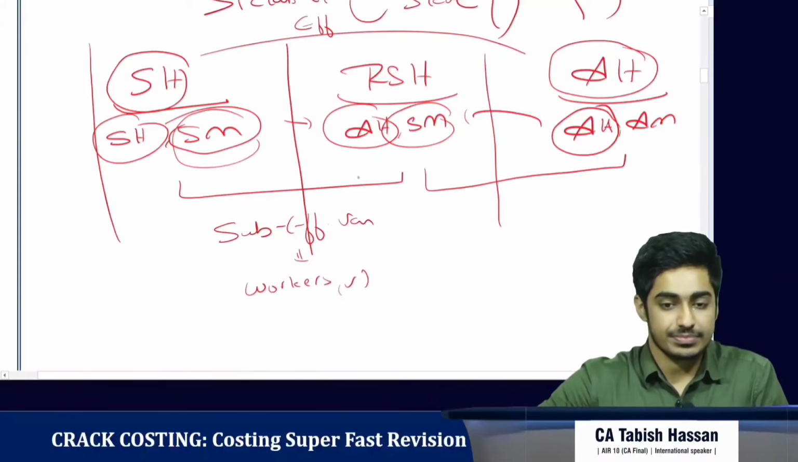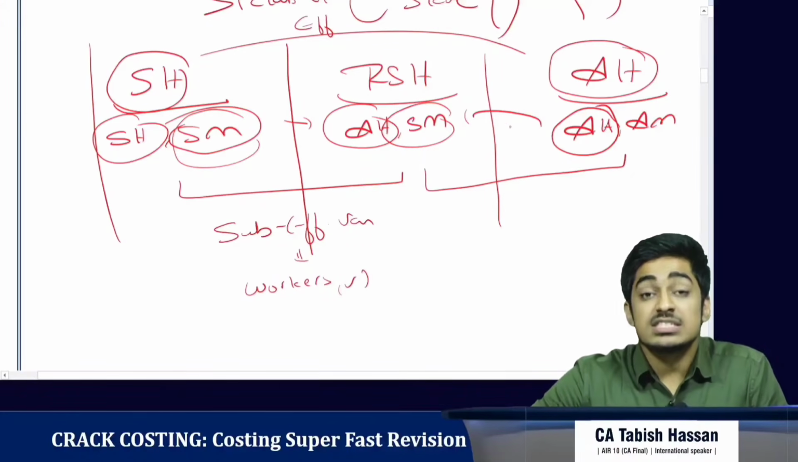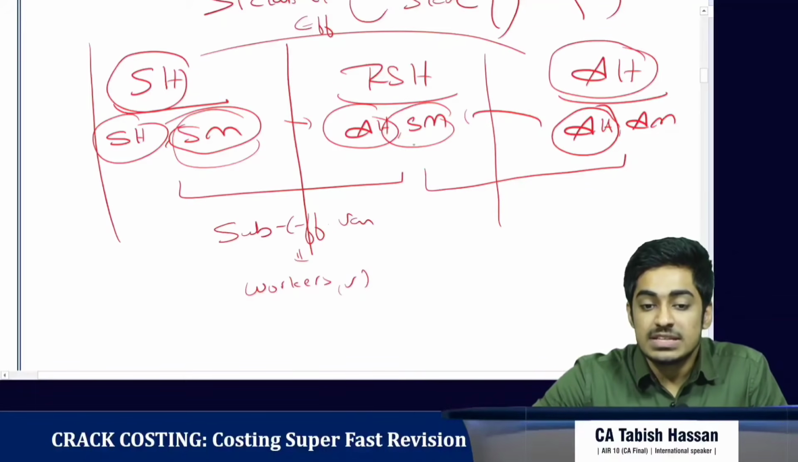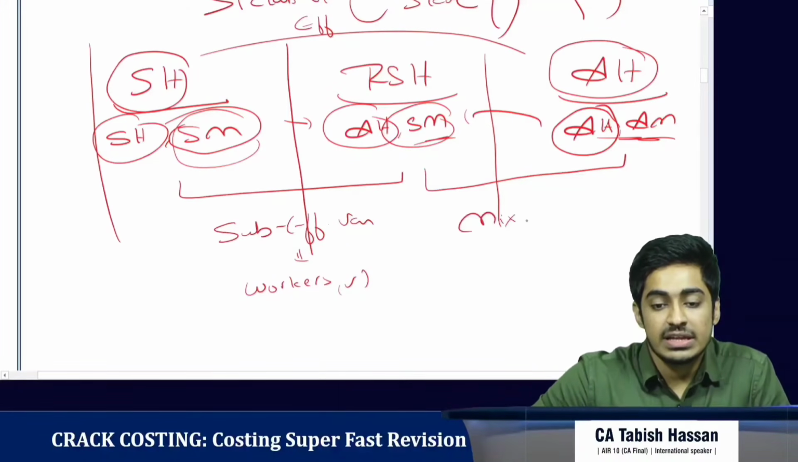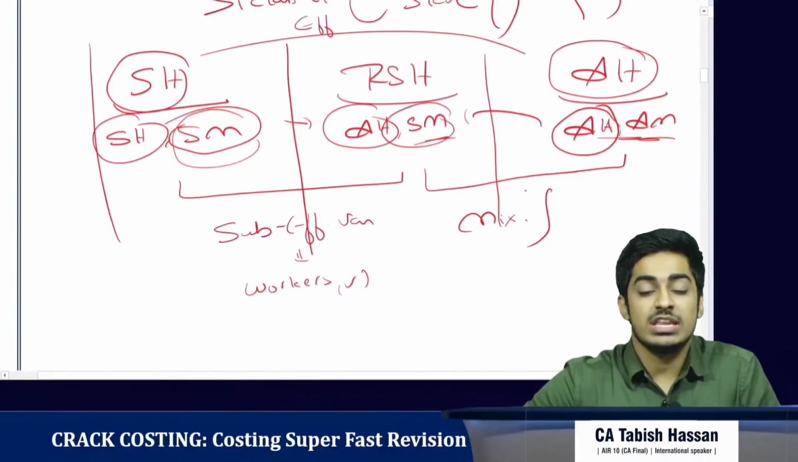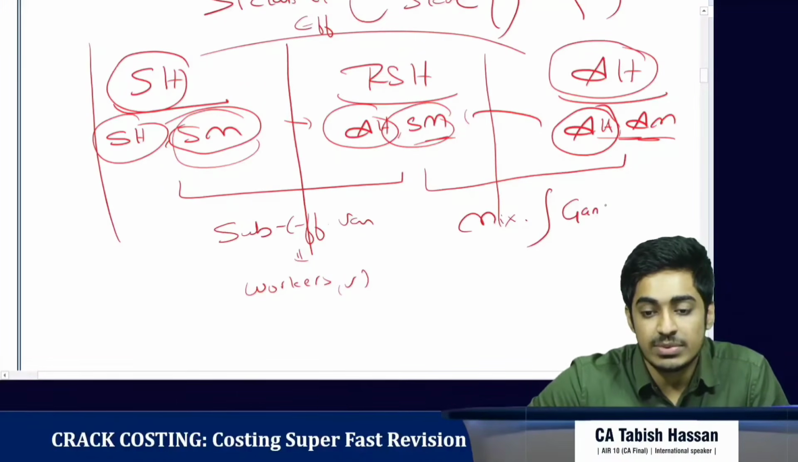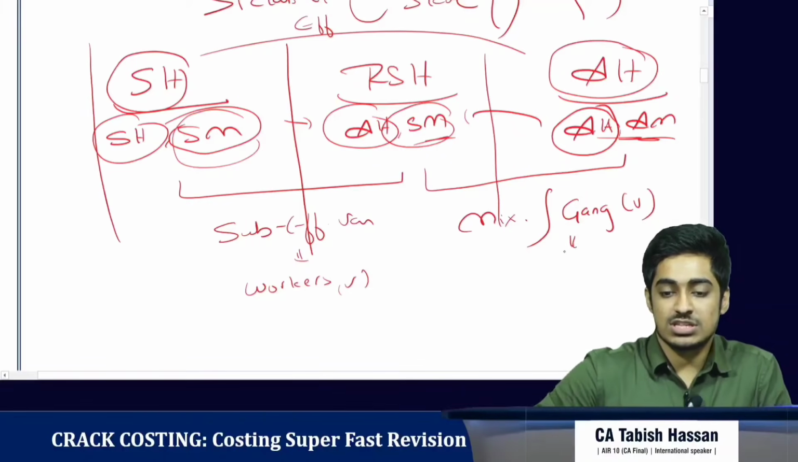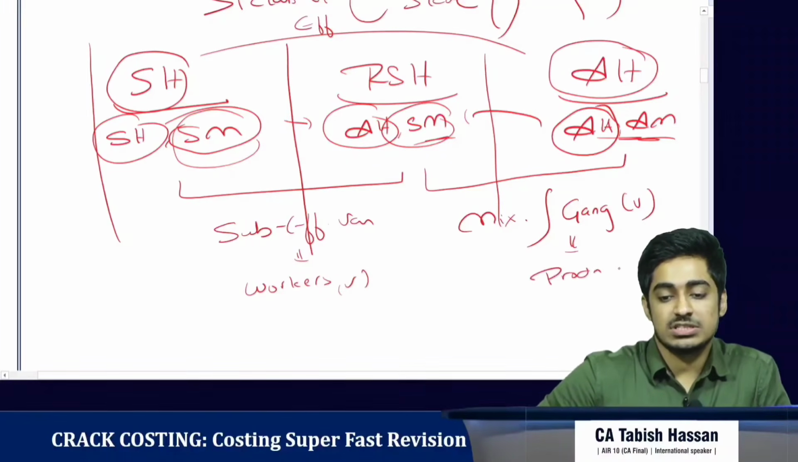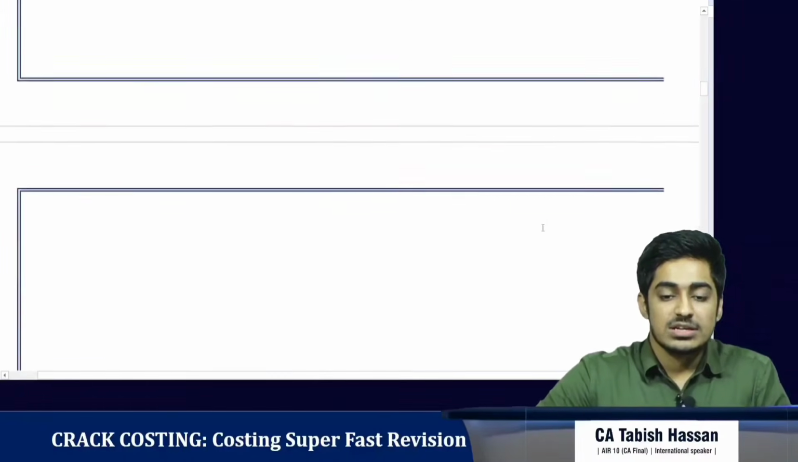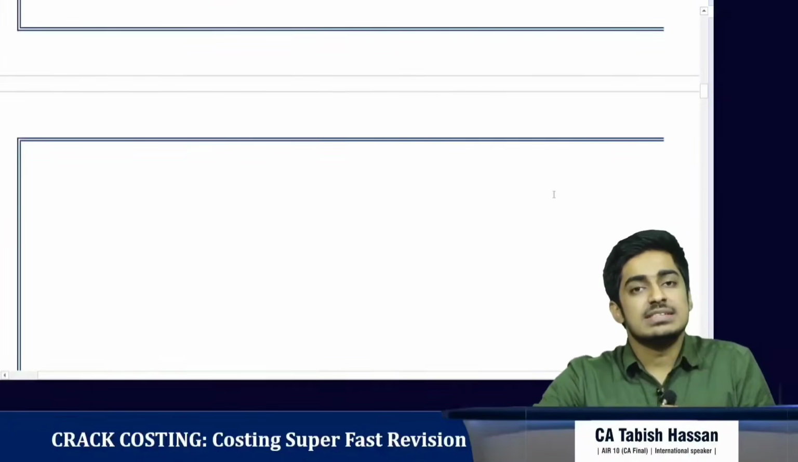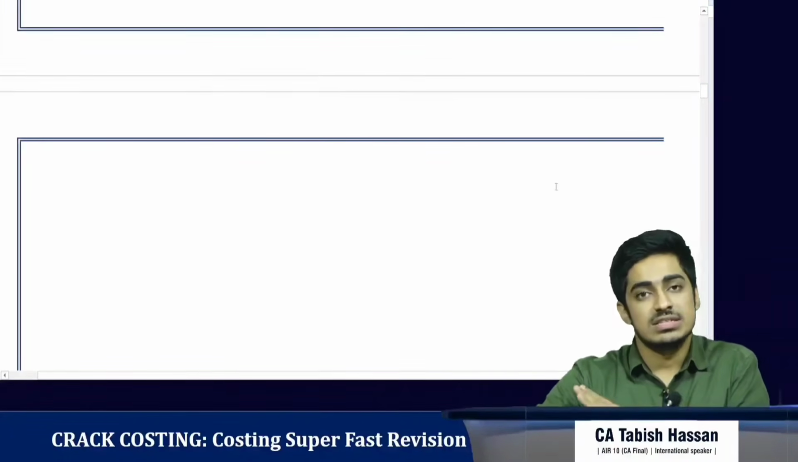Here, the hours spent is the same. The only difference is in the mix. Okay, so what do we call it? We call it the labor mix variance, or there is one more name for this. We call it the labor gang variance. Who is responsible for this? The production manager is responsible for this. Clear?